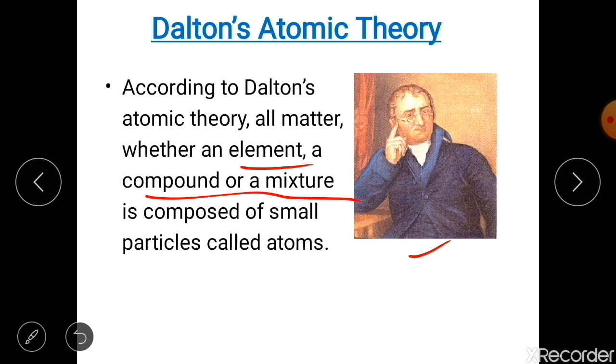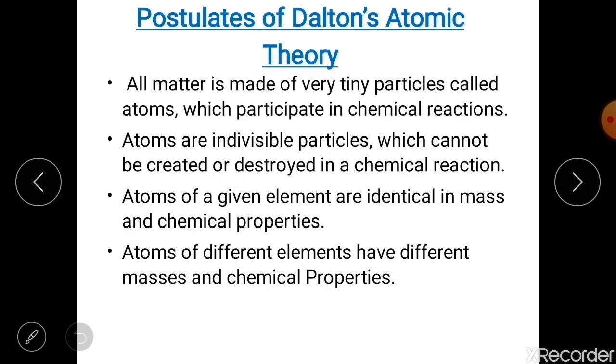If I give you the meaning of this word atom, it means such a thing which cannot be cut further, which cannot be divided further. So this was the concept of Dalton for atom, that atom is the smallest particle of matter which cannot be further divided. So let us know more about Dalton's atomic theory. Now we will see the postulates given by Dalton and I will explain all of them to you.